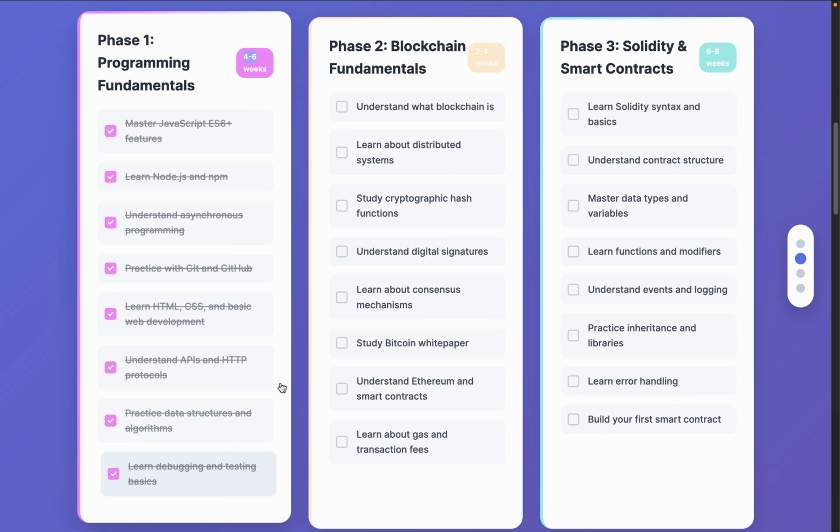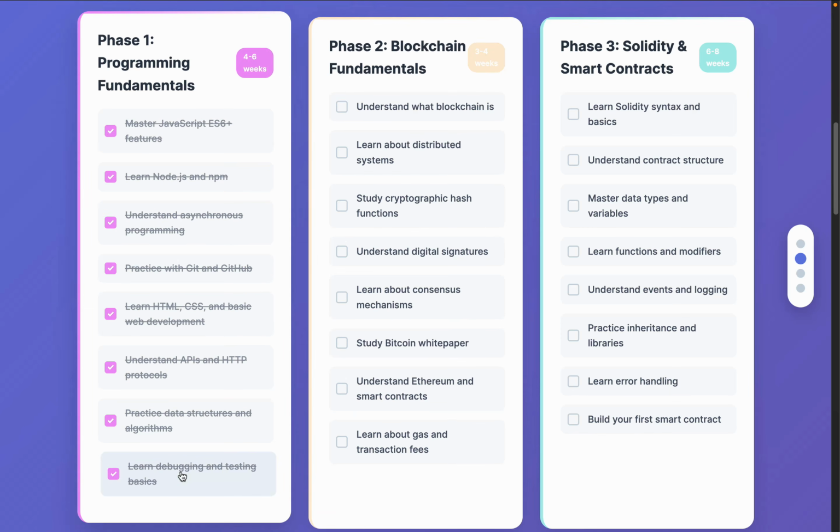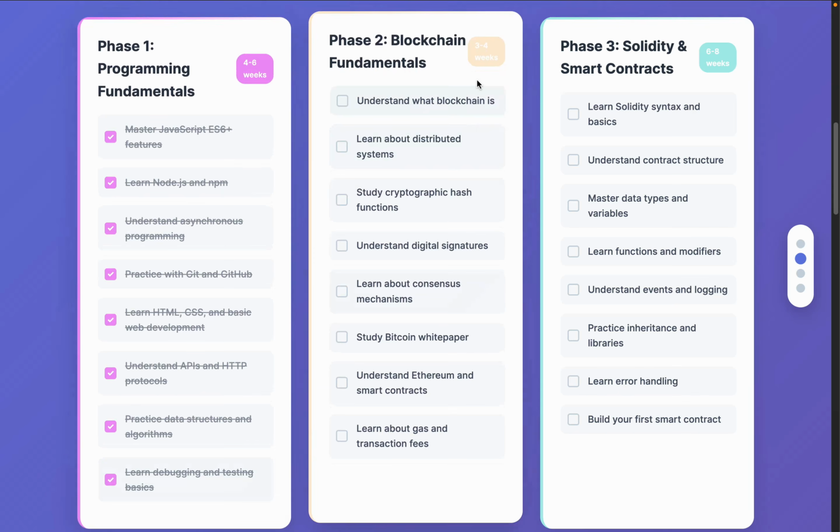Now come back to the second phase of the roadmap. 3 to 4 weeks, assuming that you already have all of these skills, now you can start focusing on blockchain. First, you have to understand what blockchain is and why we have to use it. You have to understand the distributed system. You have to understand cryptography and hash functions, because when you make a transaction, this is exactly what it is going to follow.